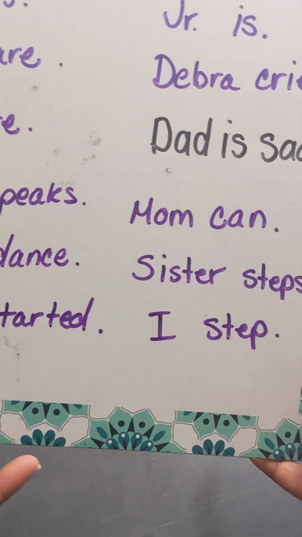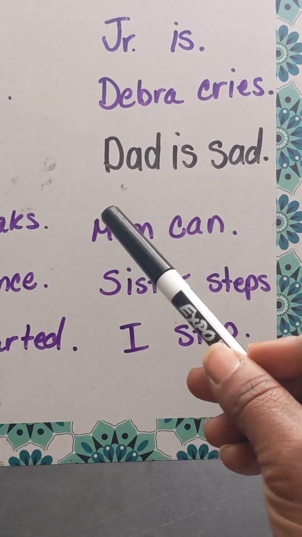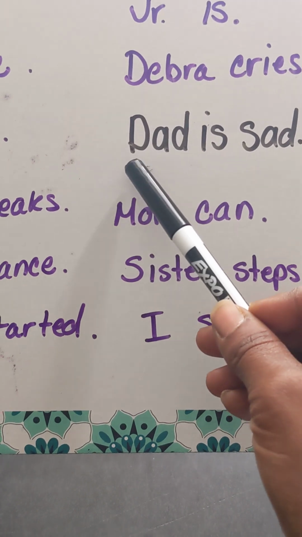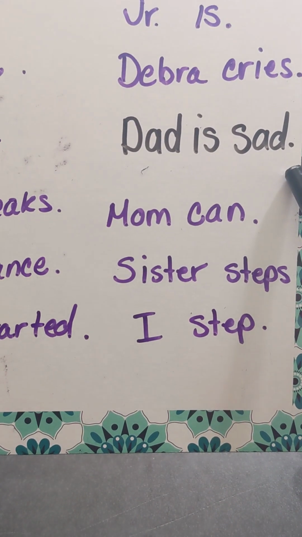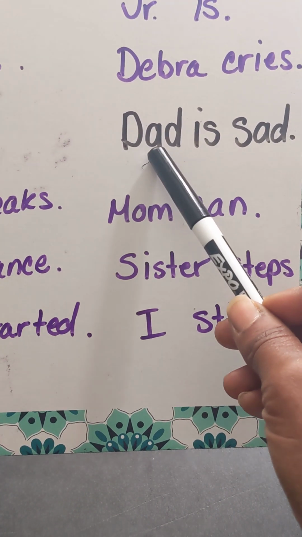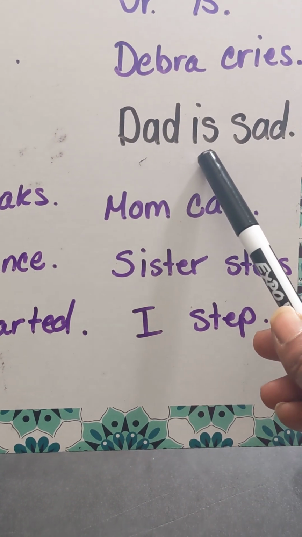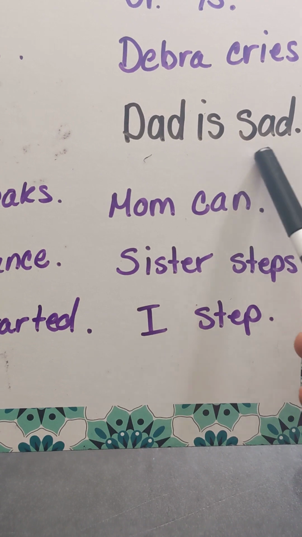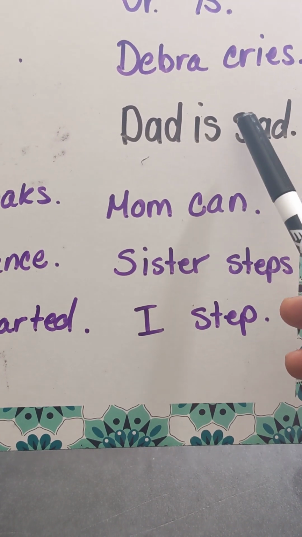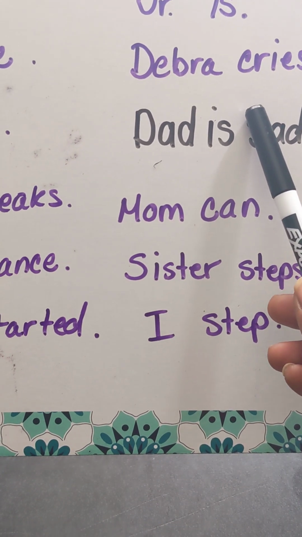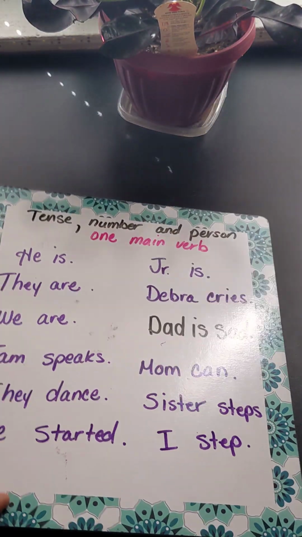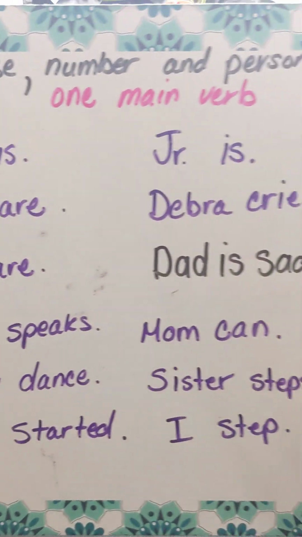So in these examples, let me go to this first. Dad is sad. Now this is a complete thought, obviously. It makes a sentence. Dad is the subject, is is the verb, and sad is an adjective. It just says dad is sad. Now if you took sad off, it could be dad is, and you don't have to put anything else. They would consider that a complete thought, like the rest of these, because they match in tense, number, and person.